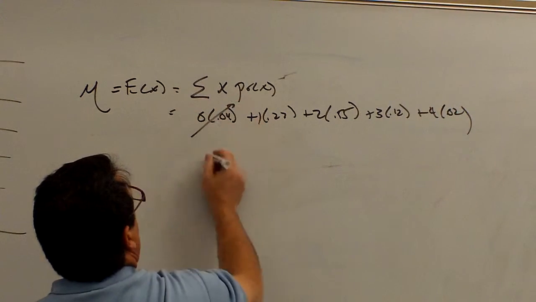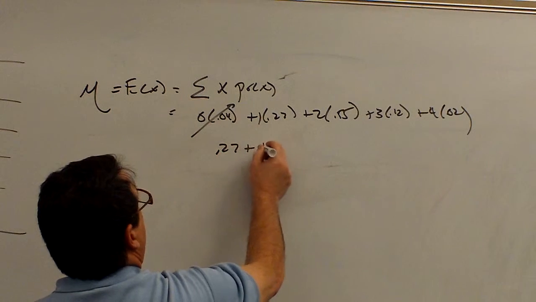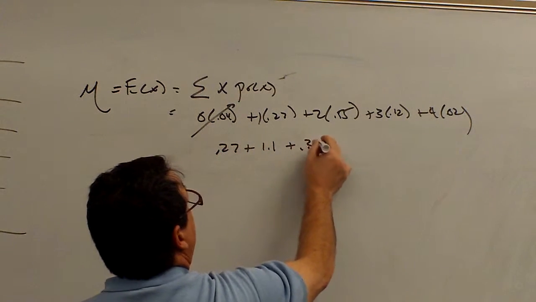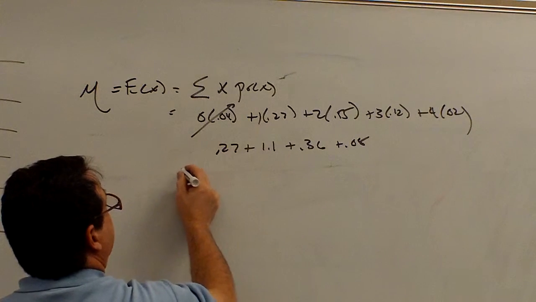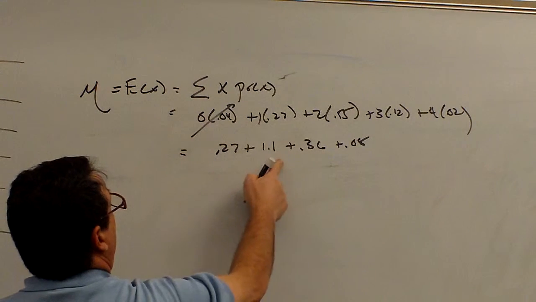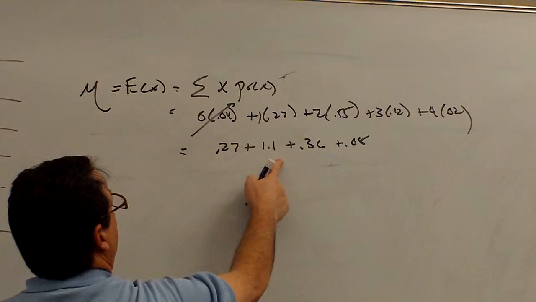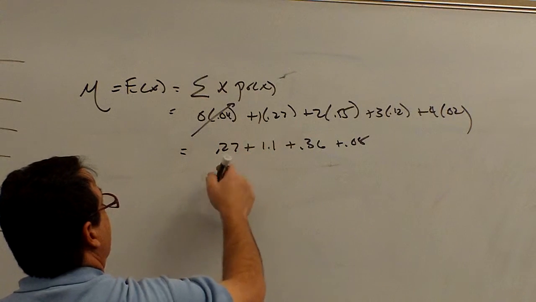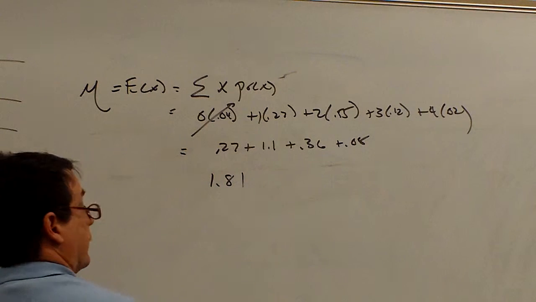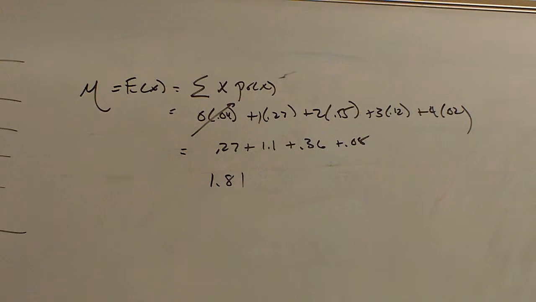This goes to 0. This gives me 0.27, 1.1, 0.36, 0.08. And that gives me 1.81.